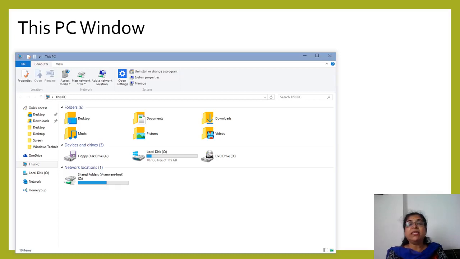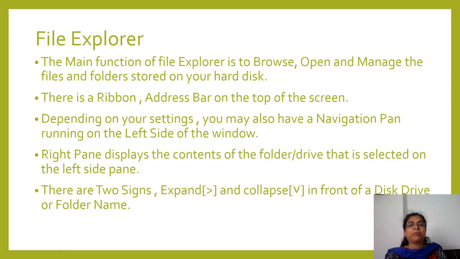Okay, this PC is having folder 6. Then devices and drives, 3 devices: floppy disk drive, local C drive and DVD drive. Okay, and then network locations, it is showing network locations also. Detail information it is giving, and it is giving the tabs also: file tab, computer tab and view tab. So we are going to see how to view different files also after this.